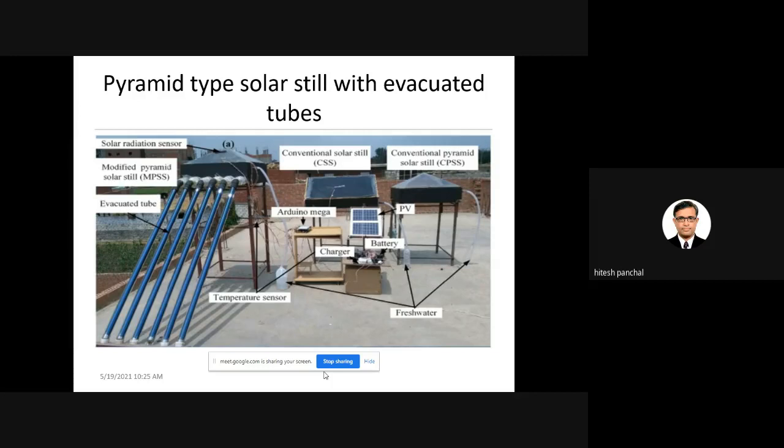Now at present, in place of the data logger, because the data logger costs around 30,000 to 35,000 rupees, people are using Arduino. The Arduino cost is around 500 to 600 rupees, and if you do the programming, within 1,200 rupees a data logger is possible with the help of Arduino, and you can log the data.